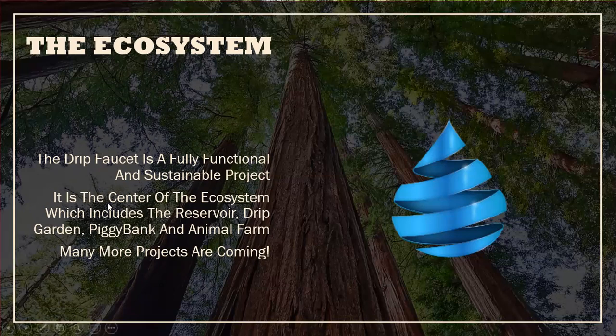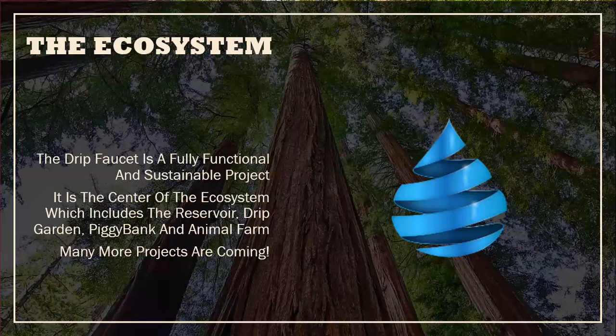Okay, it is the center of the ecosystem, which includes the reservoir, which we'll talk about on another video. I just want to keep this focused basically on Drip Faucet because that's what most people want. If you're watching this video, that's probably what you're looking for. Part of the ecosystem is also the Drip Garden, which essentially is a miner. There's also Piggy Bank, which is like staking. You can time lock your stakes for a period of time. We'll talk about that on another video.